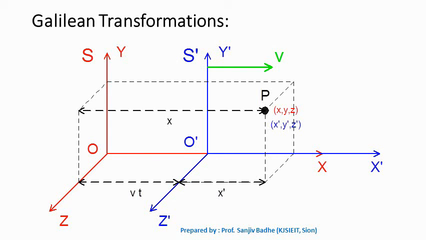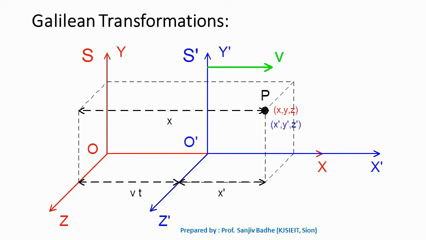Let some event occur at point P. The observer in frame S describes that event at point x, y, z at time t. The observer in frame S prime will describe the same event as occurring at point x prime, y prime, z prime at time t prime.